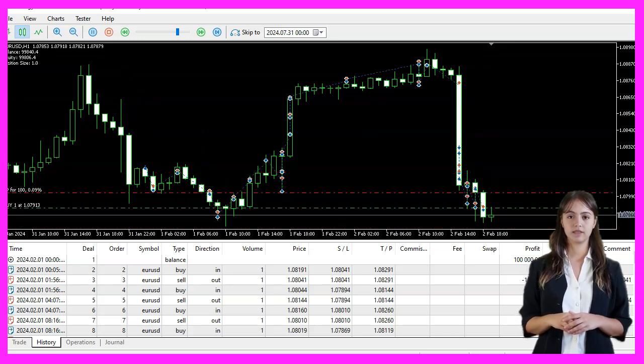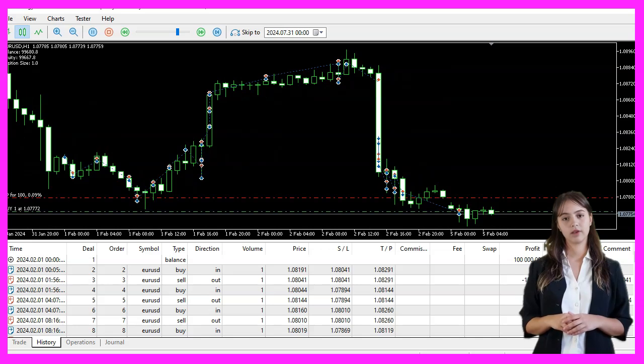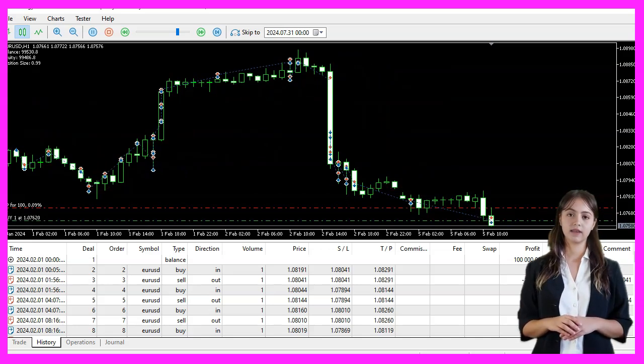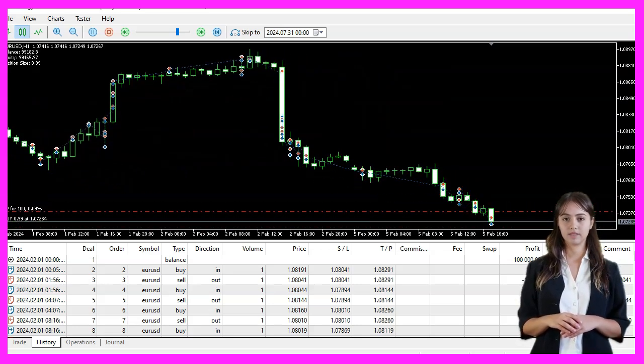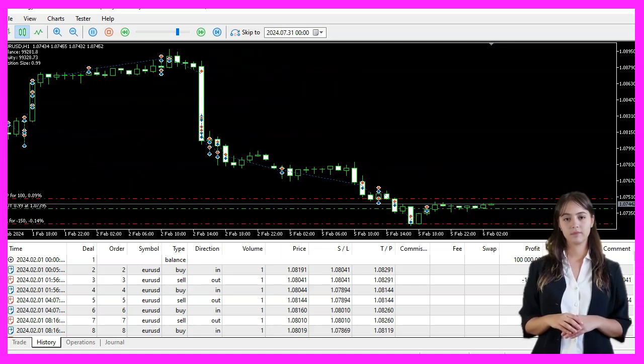In this video, we have learned how to create an expert advisor that opens a buy trade based on certain conditions. With just a few lines of MQL code, you have coded an expert advisor that calculates the ask price, equity, balance, and position size, and opens a buy trade when the conditions are met.